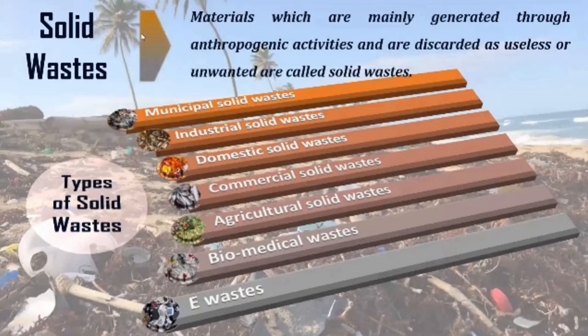Now here comes one of the most important things, that is solid waste. But before solid waste, one thing I would like to inform you regarding igneous rocks: they are of four types, acidic igneous rock, basic igneous rock, intermediate igneous rock, and ultra basic igneous rock. It depends on the amount of SiO2 present. If SiO2 content is high, it is acidic. Moderate, it is intermediate. For basic and ultra basic, it is low. Now let us move to the next part of the lecture, which is solid wastes.